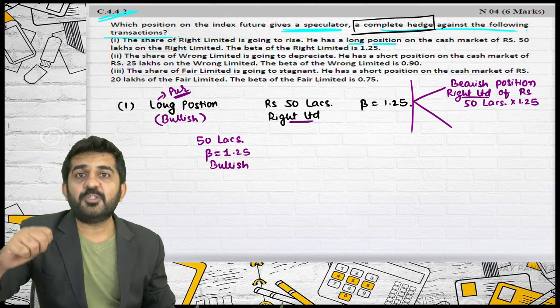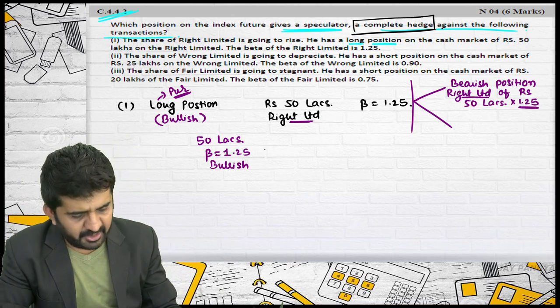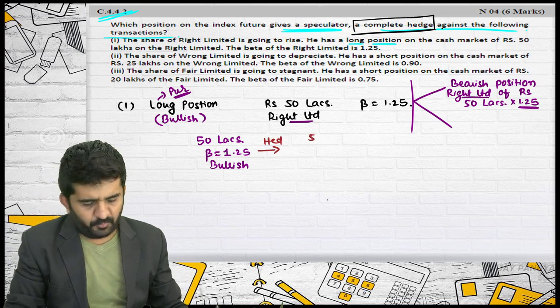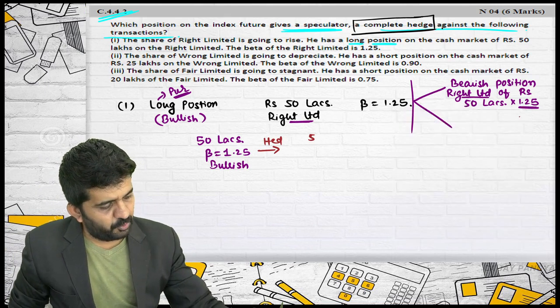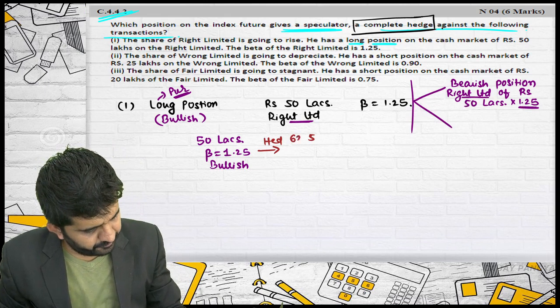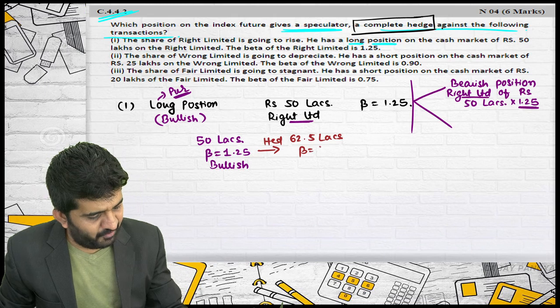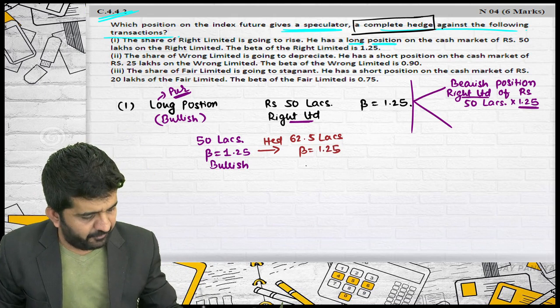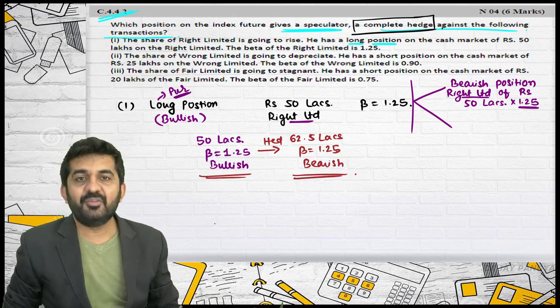See, as per you, Sachin, if I multiply 1.25 over here, how are you hedging? 50 into 1.25 is 62.5, with a beta of 1.25. This is Right Limited only, so beta will still remain 1.25. You are taking a bearish position. Are these two equal? The answer is no.